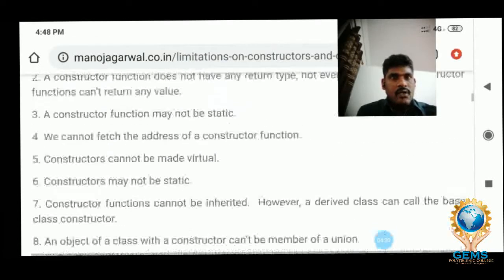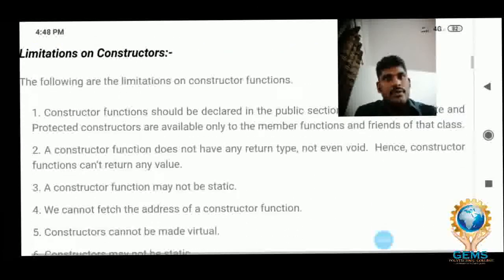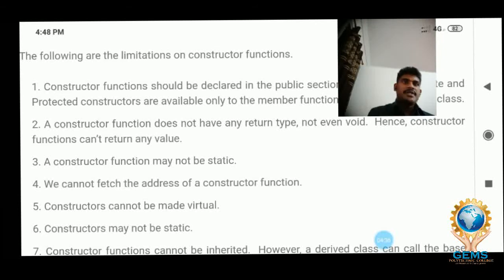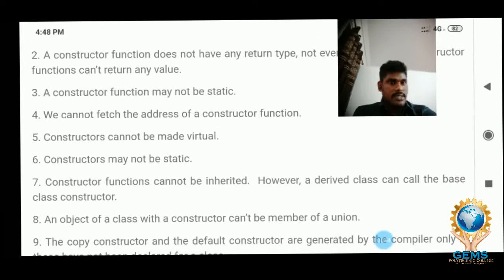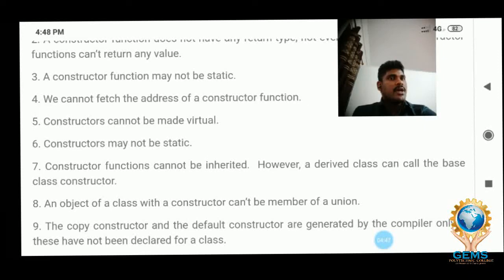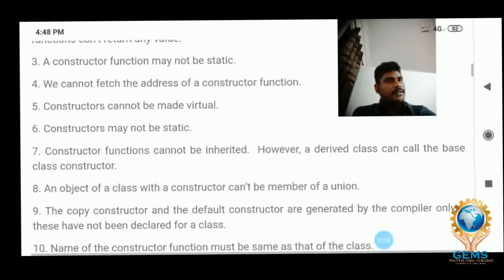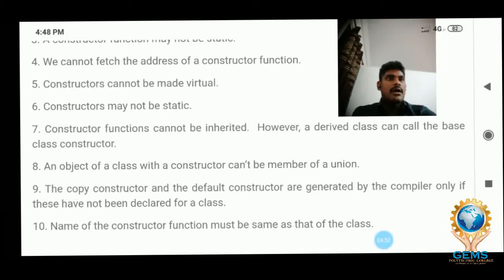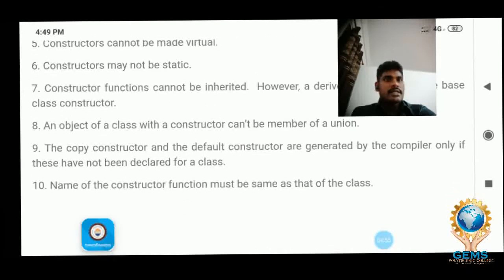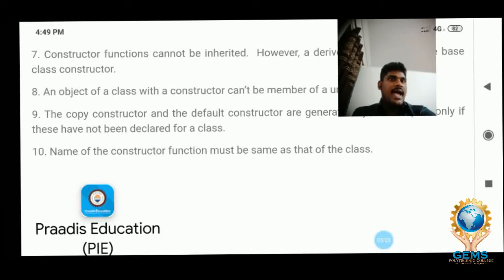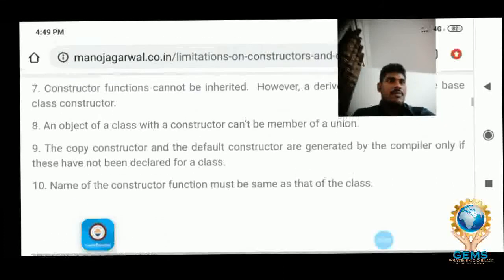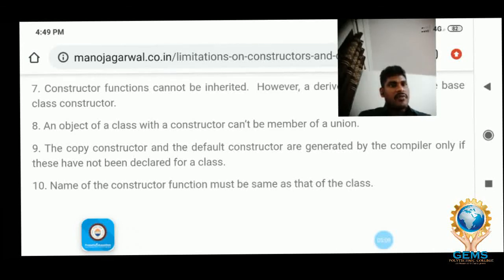I want to read them out once more for you. Look at here. The constructor function should be declared in public mode. The constructor function does not have any return type. The constructor function may not be static. We cannot fetch the address of the constructor function. A constructor cannot be made virtual. A constructor may not be static. A constructor function cannot be inherited. An object of a class with a constructor cannot be a member of a union.